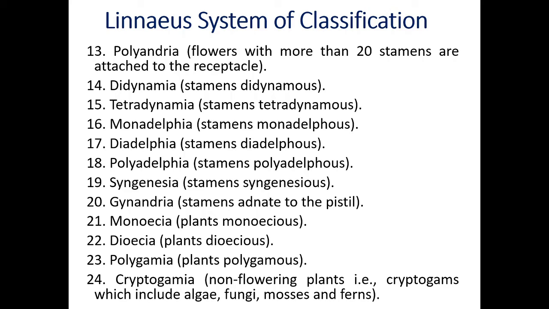17th class of Carolus is Diadelphia. Stamens diadelphous. Mostly the example of diadelphous is the pea flower. In that one there are two bundles. One bundle with 9 stamens and one anther is single. That condition is called diadelphia.